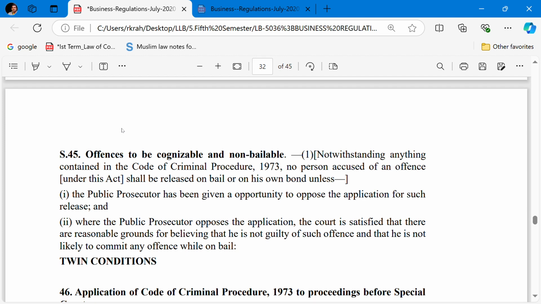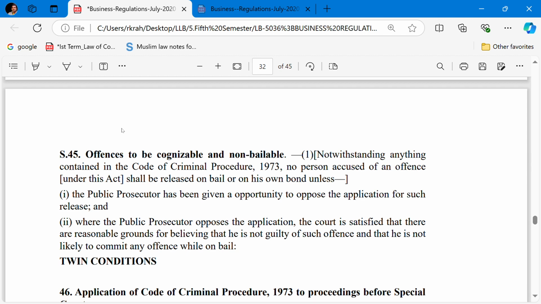Section 45 is important. It talks about the twin conditions, and on this section, two cases have been discussed in this video. So Section 45 talks about the conditions for bail.